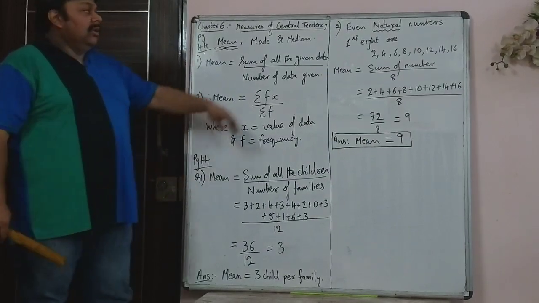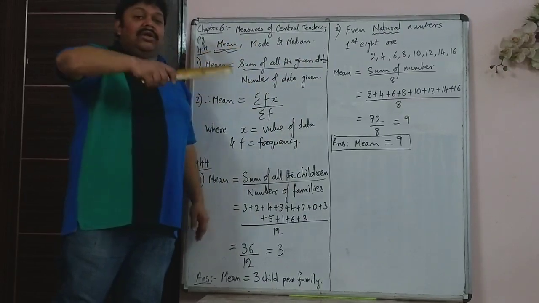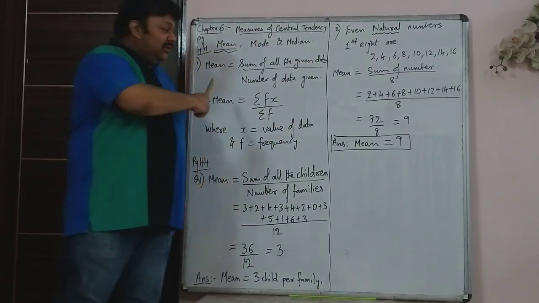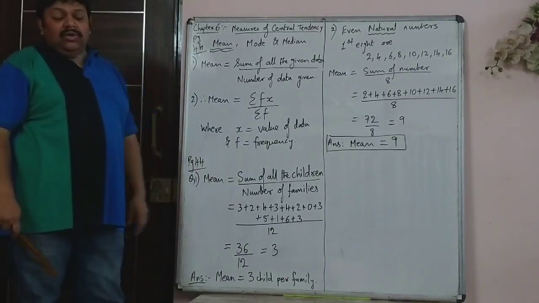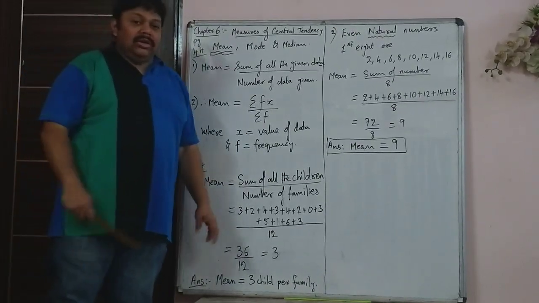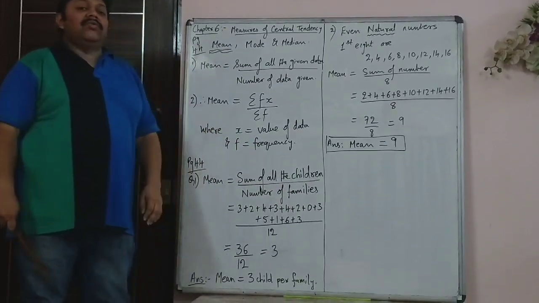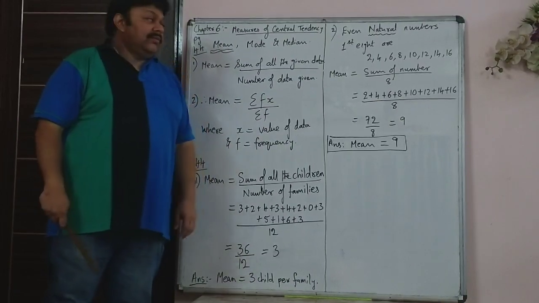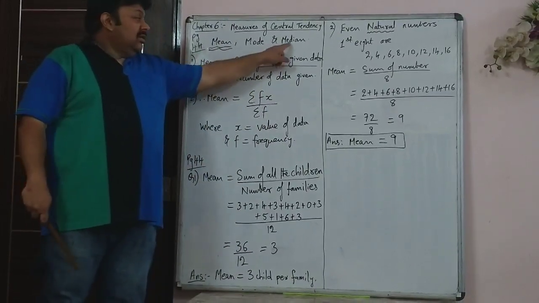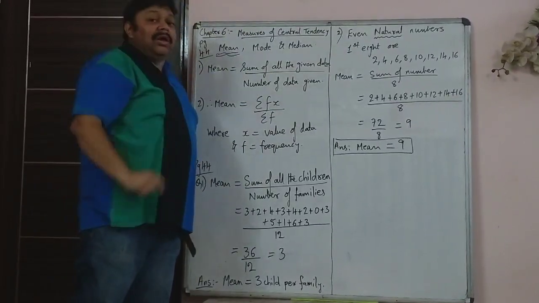Then median. Median is, once you arrange the data in ascending order, which data comes exactly in the center. That also you learned, you had learned two formulae: one when the number of data is odd and one when the number of data is even. That you had done in standard 9. Now this year you have an ogive, which is a curve which goes up like a hill.